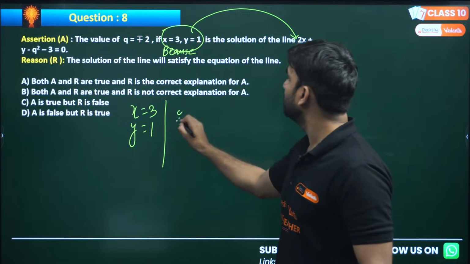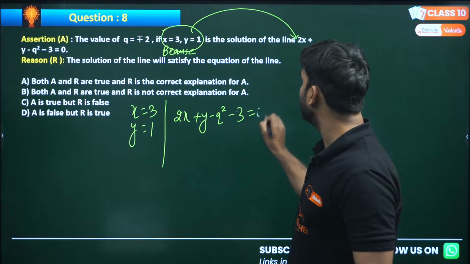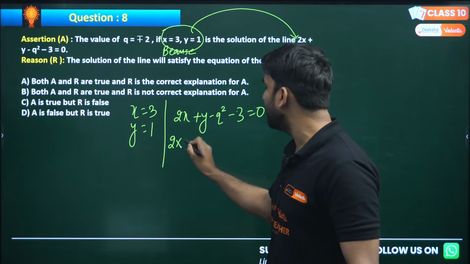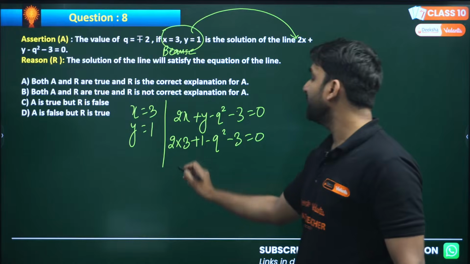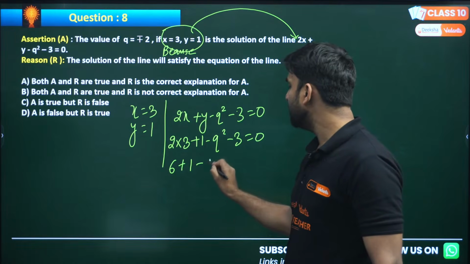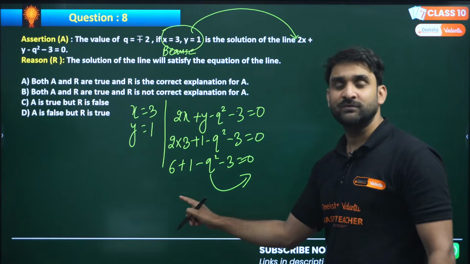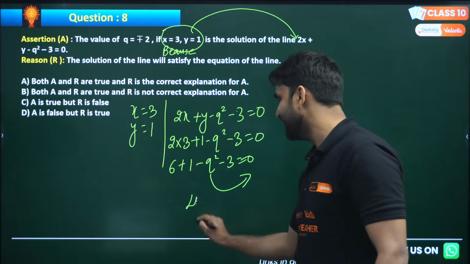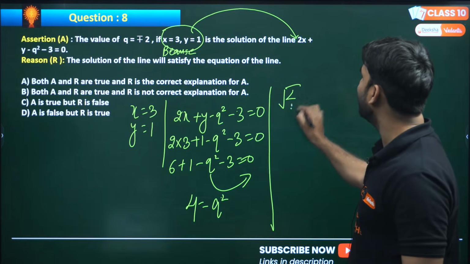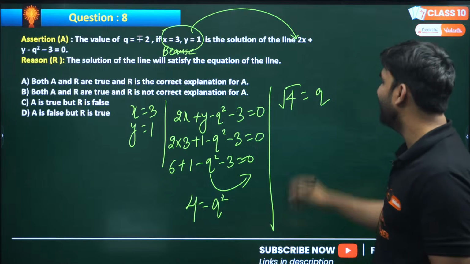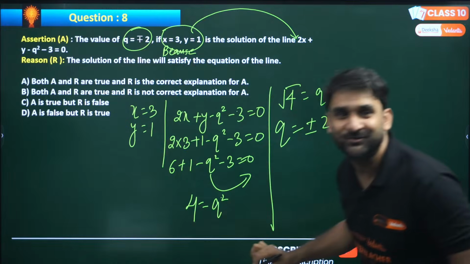And the equation is 2x plus y minus q square minus 3 equals 0. So x is 3 and y is 1. We can put 2 into 3 plus 1 minus q square minus 3 equals 0. So 2 times 3 is 6, plus 1, minus q square, minus 3 equals 0. Can we shift q square to that side? So 6 plus 1 is 7 and 7 minus 3 is 4. And q square has gone to the right side. When you remove the square, the 4 will go in under root form. And under root 4 is equal to, wow, plus minus 2. Yes, this is plus minus 2.